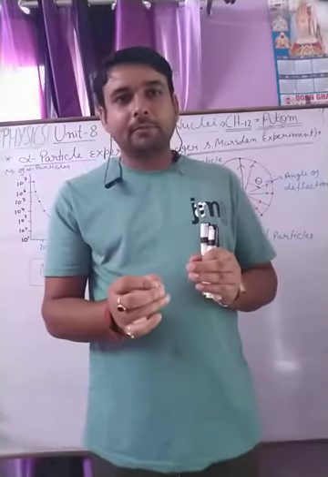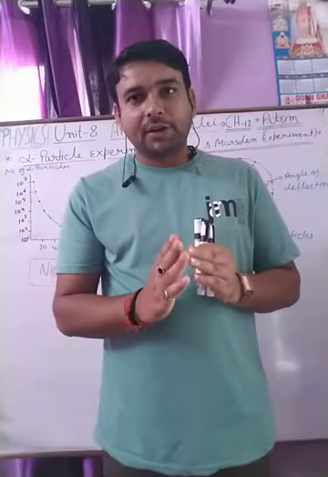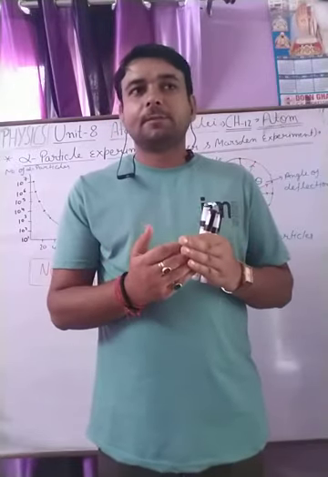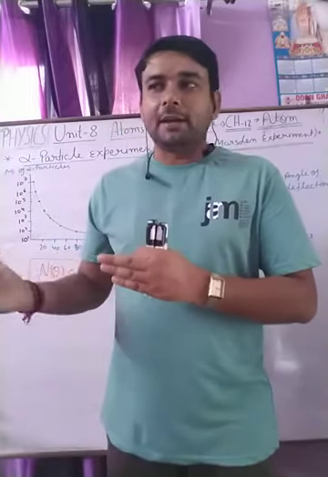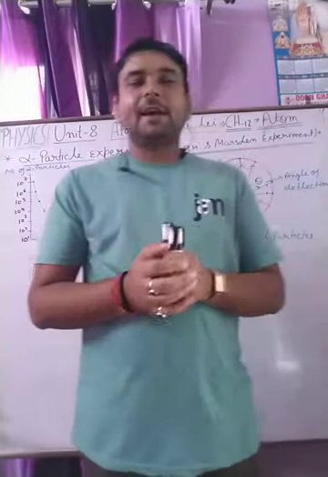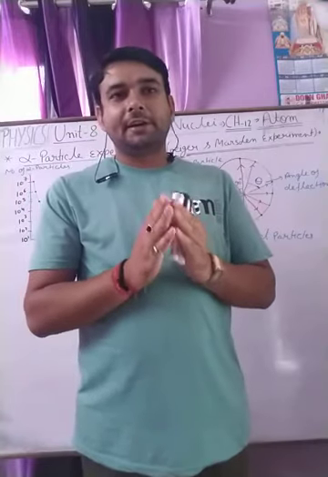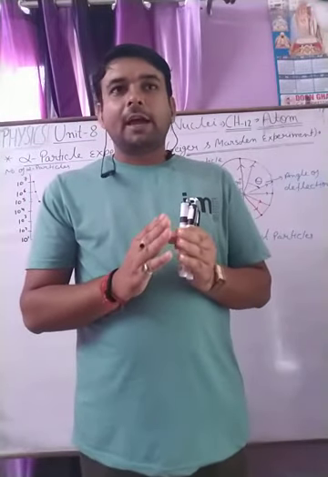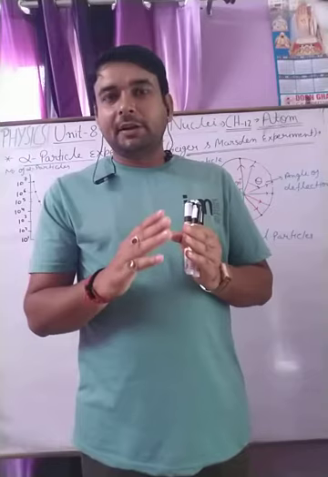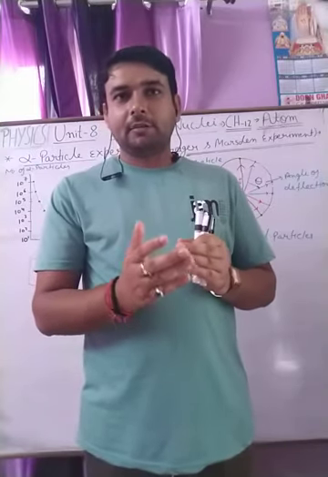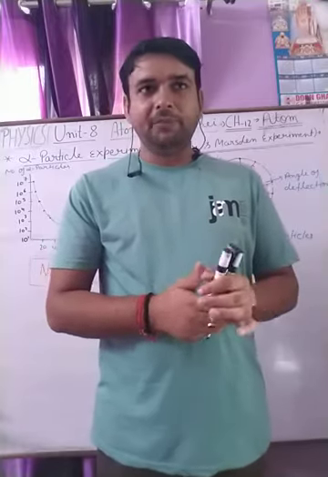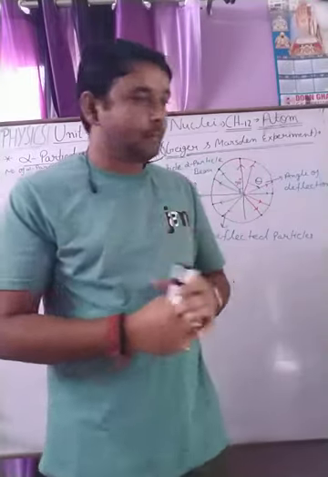So his atomic model failed, but it gave an idea to study the atom and its structure. Then in 1911, the alpha particle experiment was done by Hans Geiger and Marsden, using a gold foil.